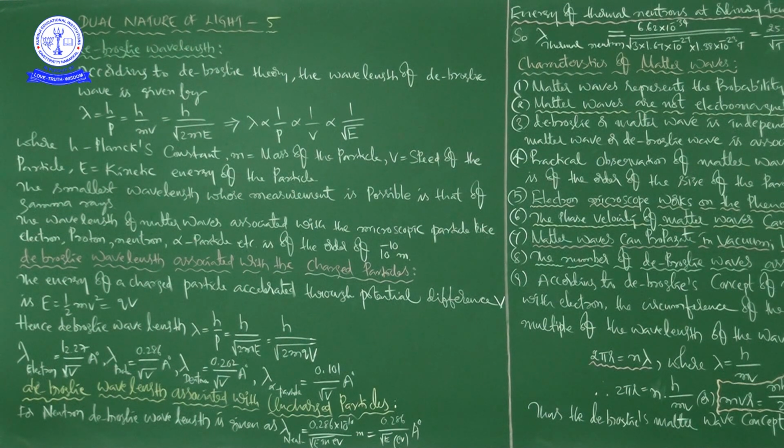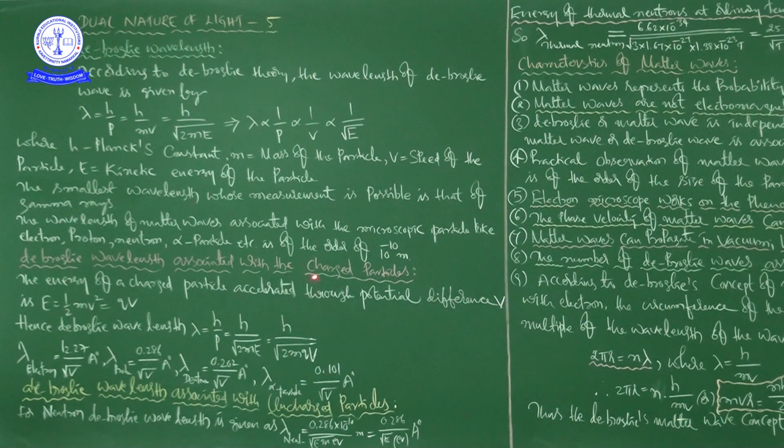Next, de Broglie wavelength associated with uncharged particles, that is neutron. See here, for neutron the de Broglie wavelength is given as lambda neutron is equal to, the formula is same.